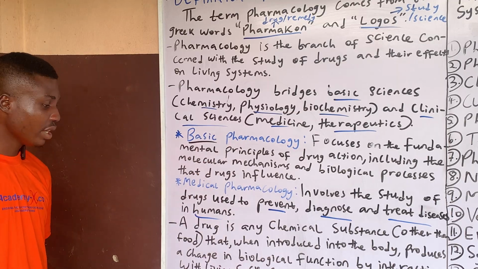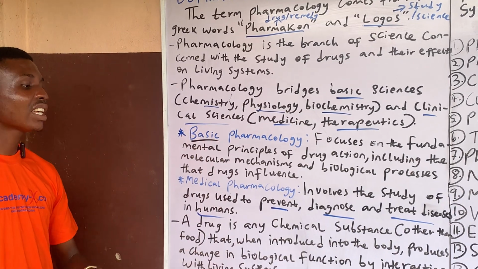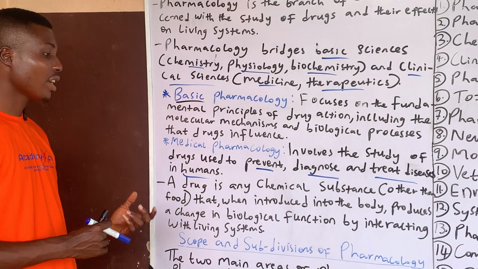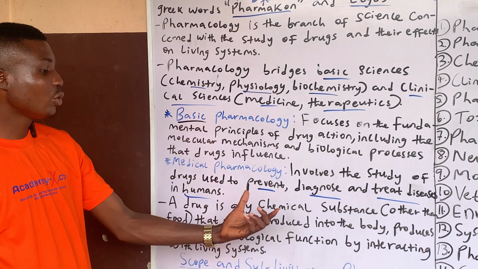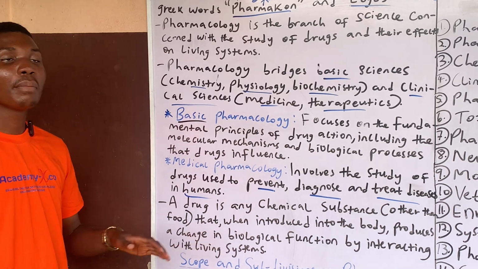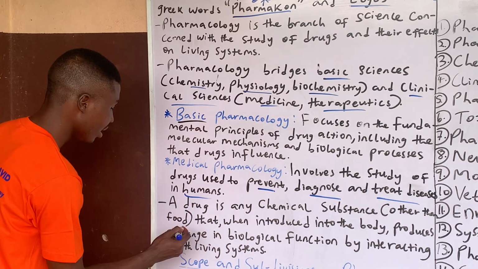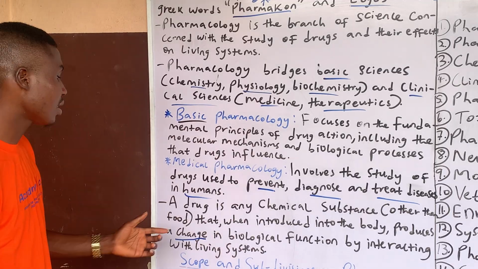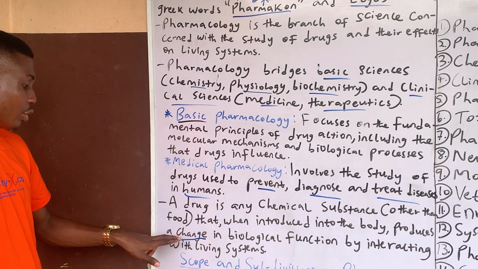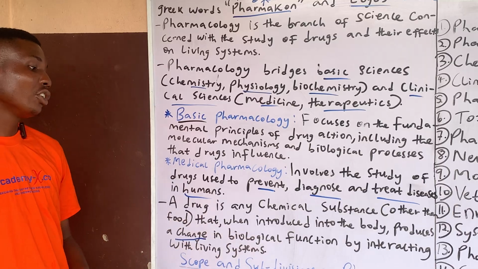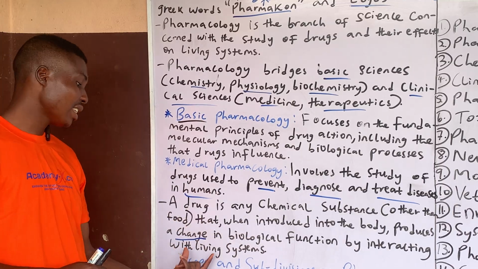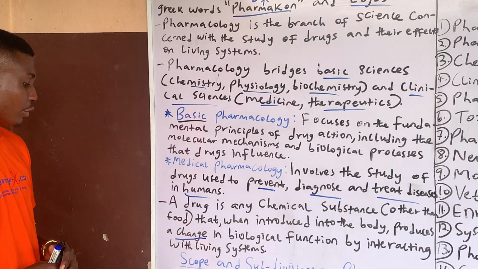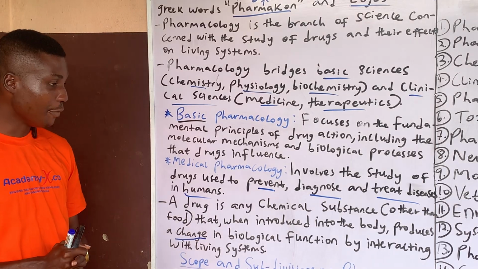Moving forward, what is a drug? A drug is any chemical substance other than food that, when introduced into the body, produces a change in biological function. This is a very key word here, a change. A drug produces a change in biological function by interacting with living systems.